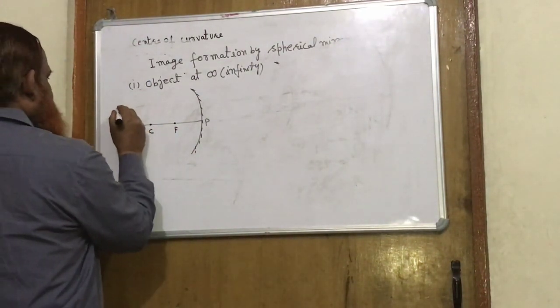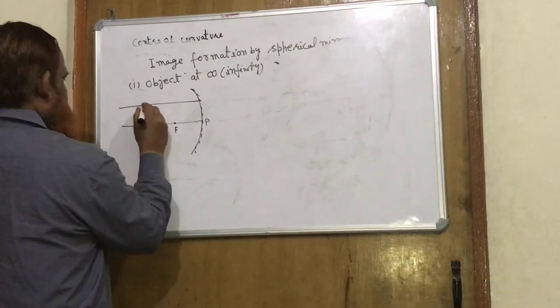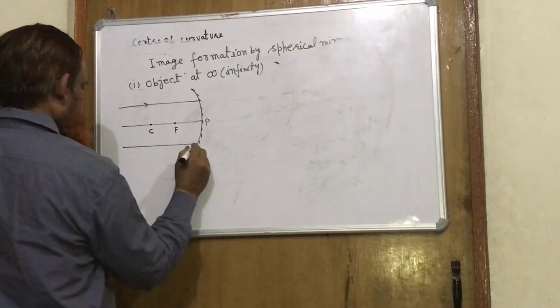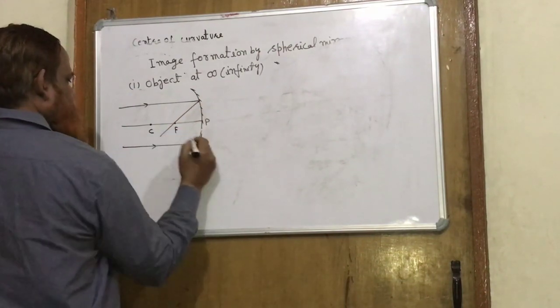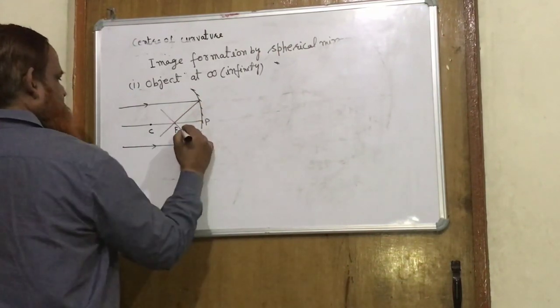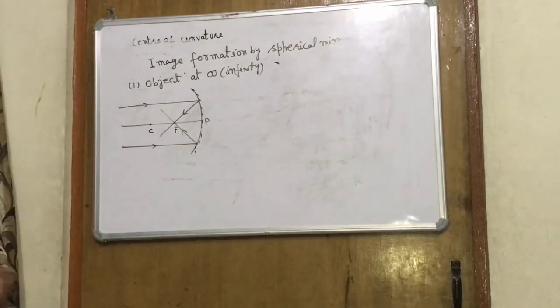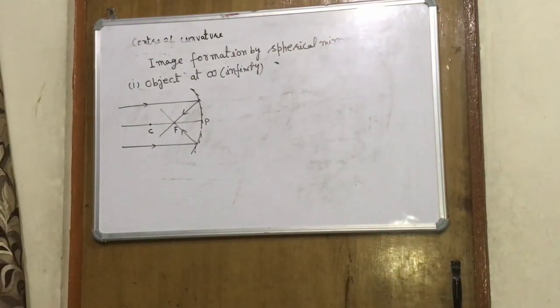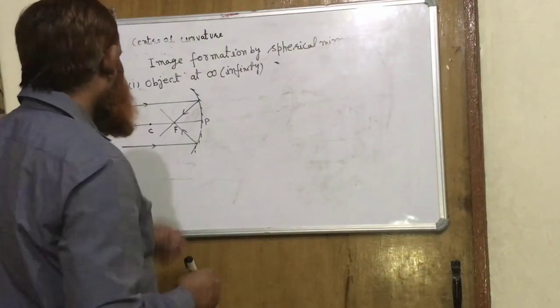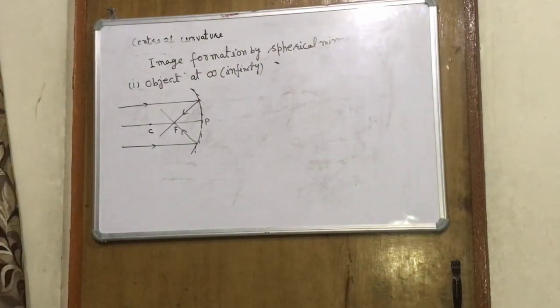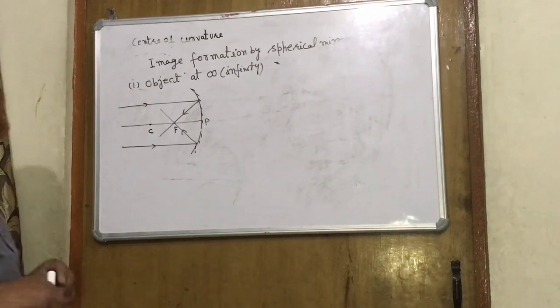From infinity, the rays will come parallel, and after reflection they will pass through the focus. So the image formed is a point, the size is very small, and the image is real.